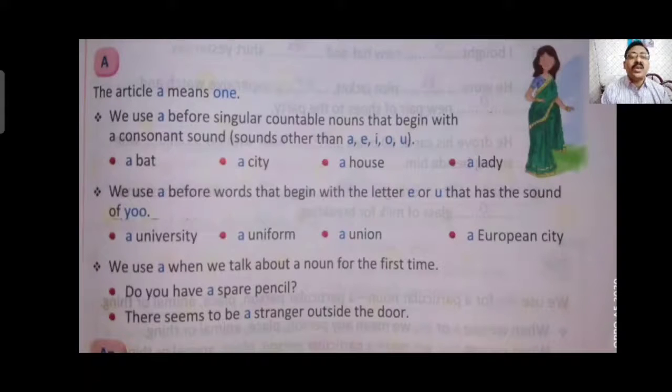You can see, do you have a spare pencil? First time we are talking about an extra pencil, a spare pencil. So a is used before it, and pencil is singular in number. And the second one, there seems to be a stranger outside the door. Stranger is also singular, so a is used before stranger.